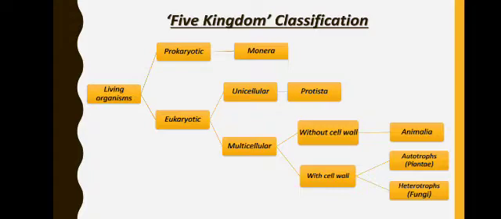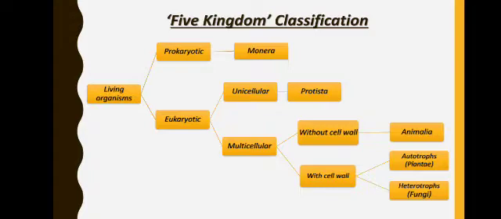Then in eukaryotic, whether the organism is unicellular or multicellular. Unicellular means made up of single cell. Uni means one, okay. All those organisms who are unicellular and eukaryotic are put into Protista. Then those organisms which are multicellular and eukaryotic are again of two different types, whether they have cell wall or they do not have cell wall.